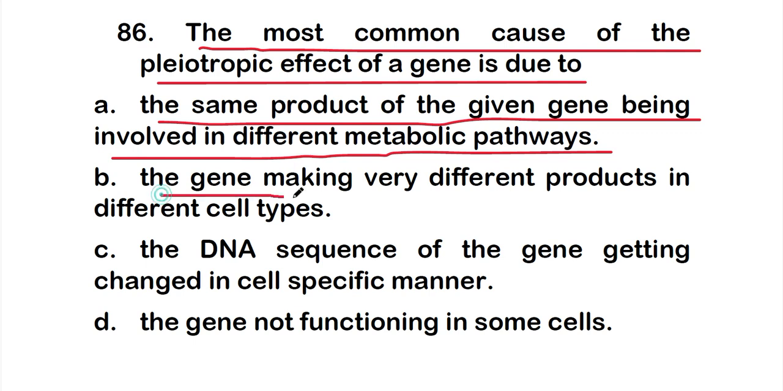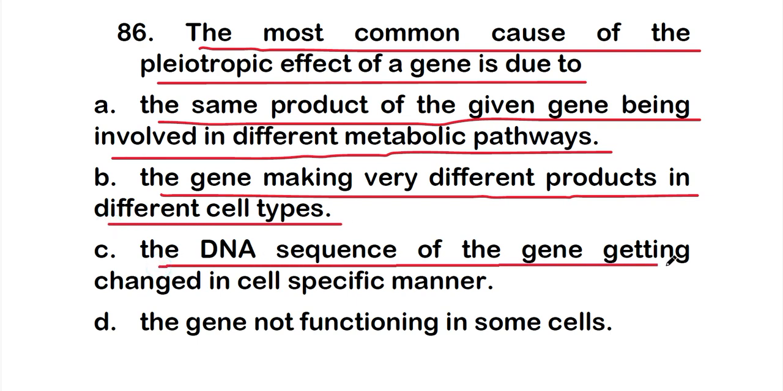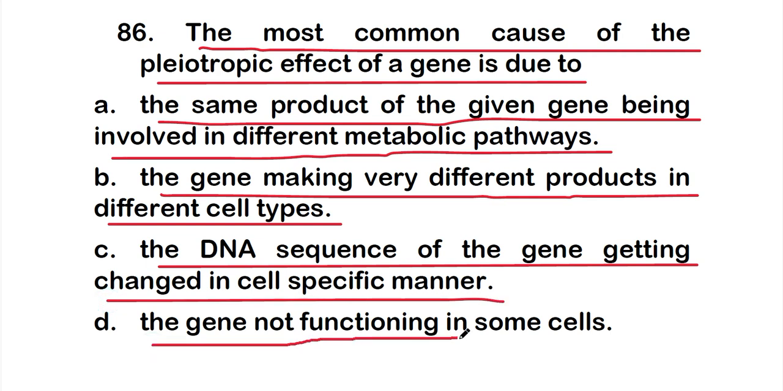Option B, the gene making very different products in different cell types. Option C, the DNA sequence of the gene getting changed in a cell-specific manner. And option D, the gene not functioning in some cells.